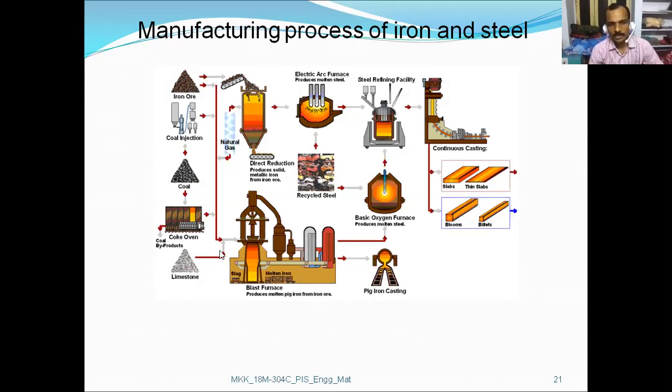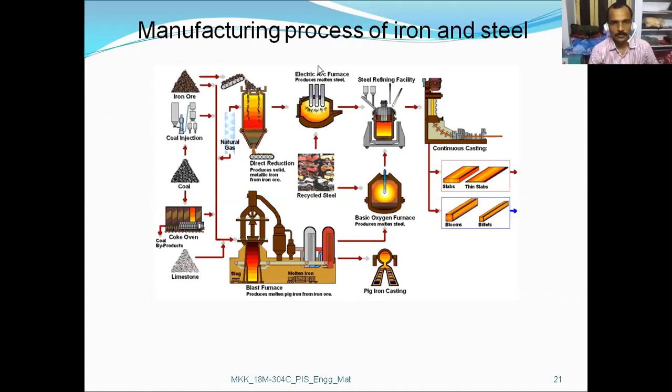So here in the blast furnace, the iron ore is melted and forms pig iron that can be sent to the pig iron casting methods where we can get these types of products. Then next, in the basic oxygen furnace, this pig iron will be changed into molten steel, and then that will be again refined.